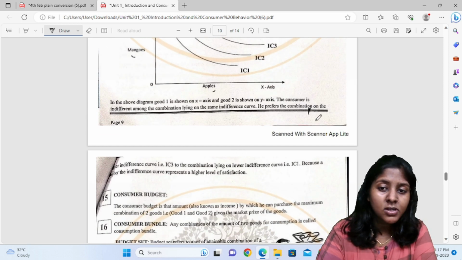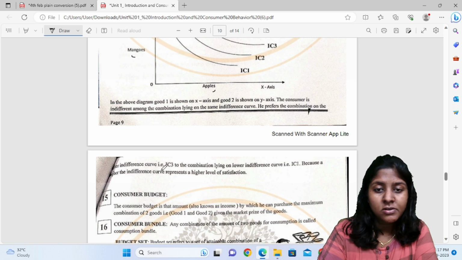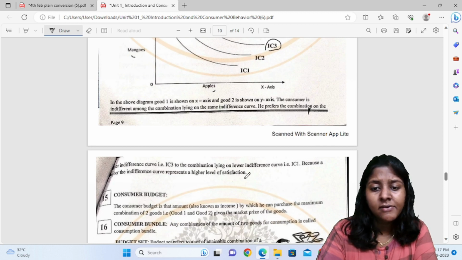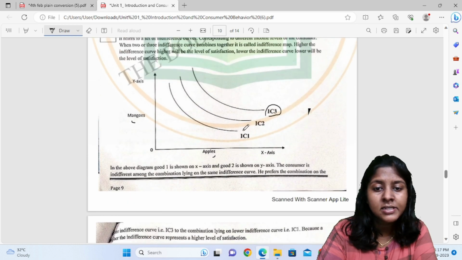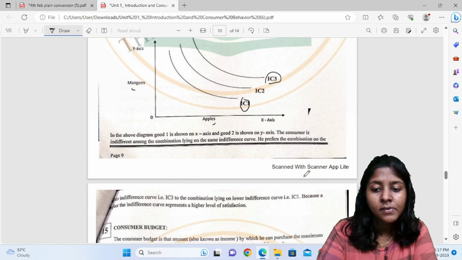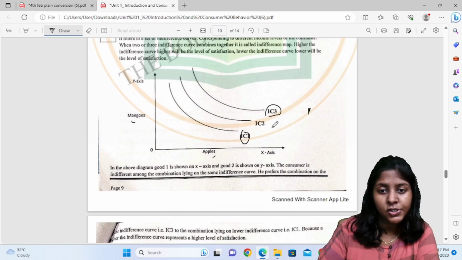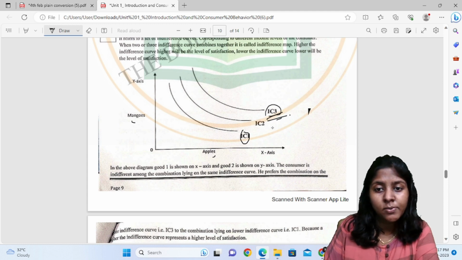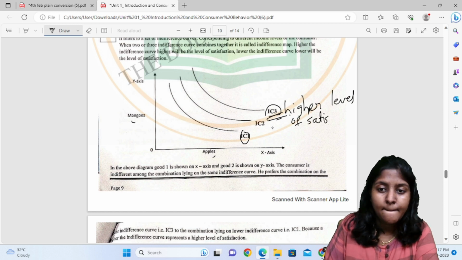He prefers the combination on the higher indifference curve, that is IC3, to the combination lying on a lower indifference curve, IC1, because a higher indifference curve represents a higher level of satisfaction. So indifference curve 3 gives the consumer a higher level of satisfaction.